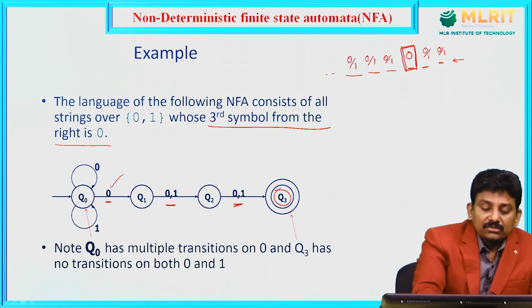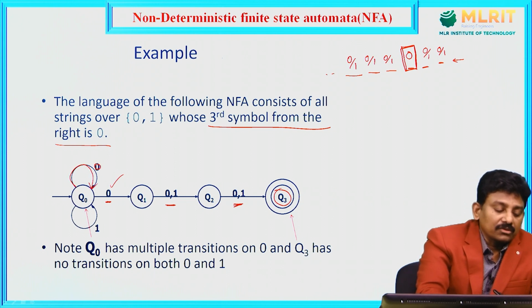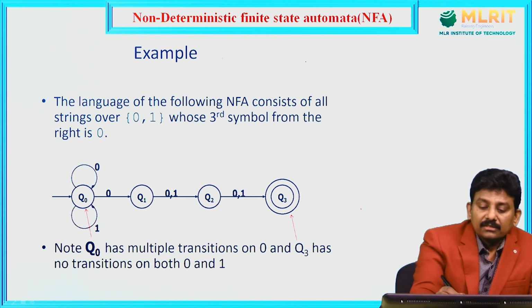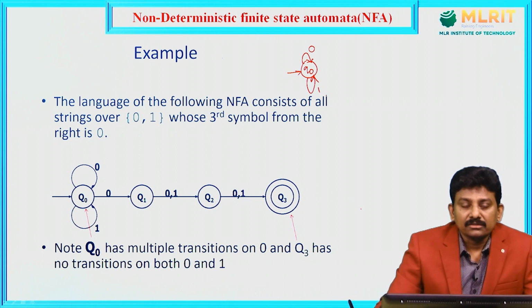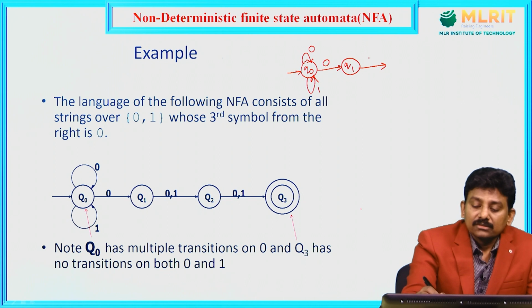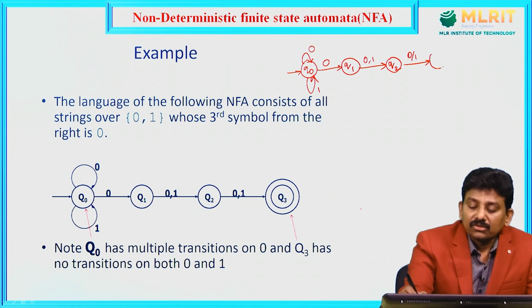After that, fourth symbol onwards from the right side to left side, it may be either 0 or 1. Okay, I will rewrite here. Q0 is the initial state. Initially, you can read any number of zeros or any number of ones, but third symbol from the right hand is 0, Q1. So, second symbol from the right hand is either 0 or 1. First symbol from the right hand is either 0 or 1. So, I can go to final state.